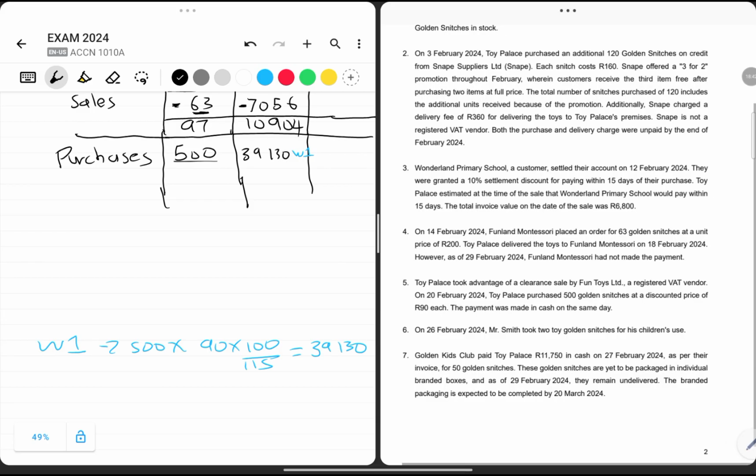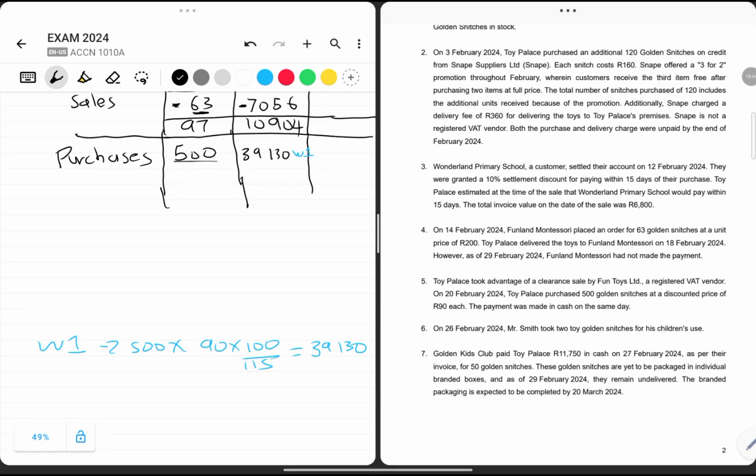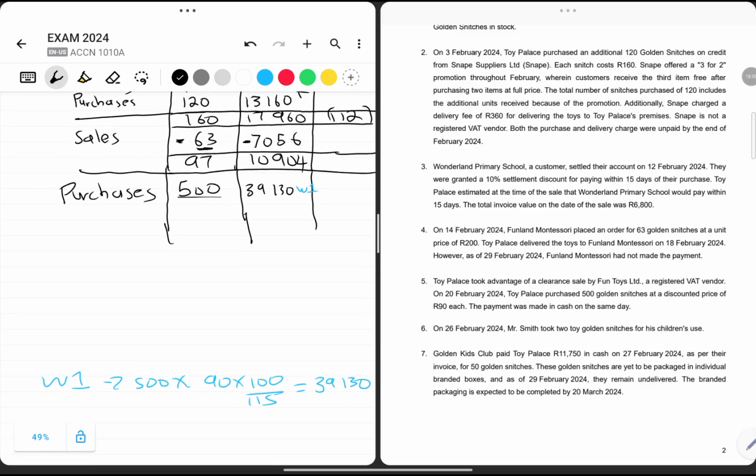Smith took 2 golden snitches for his children's use. So as Mr. Smith has taken these 2 golden snitches, it means we should deduct the value of inventory for those 2 snitches. So at this point, the item description is going to be drawings. By the drawings, it means 2 golden snitches are going out.